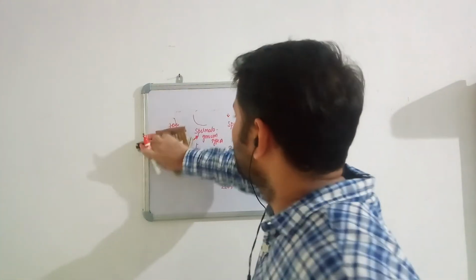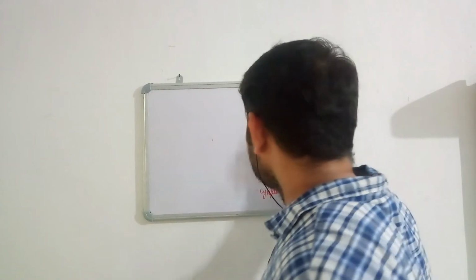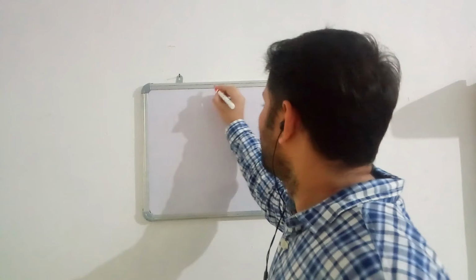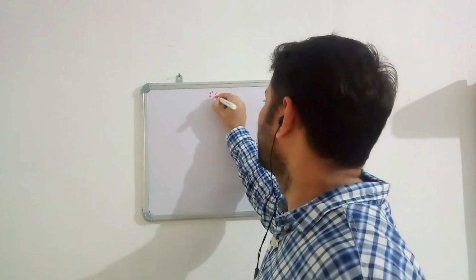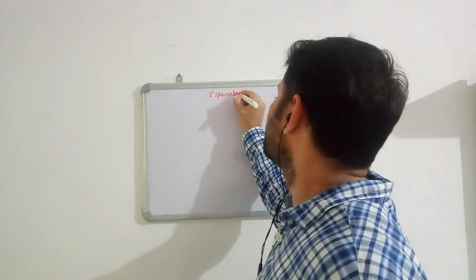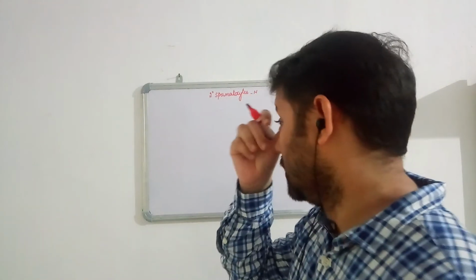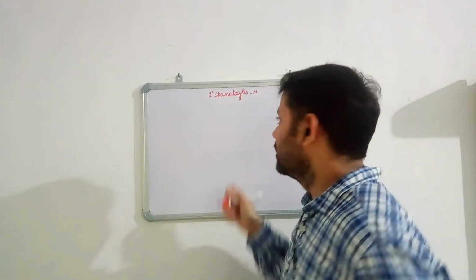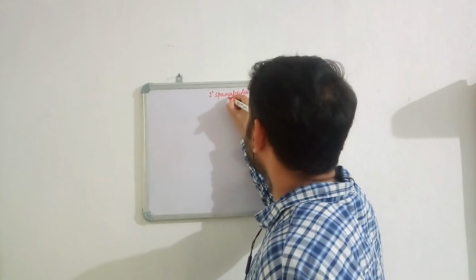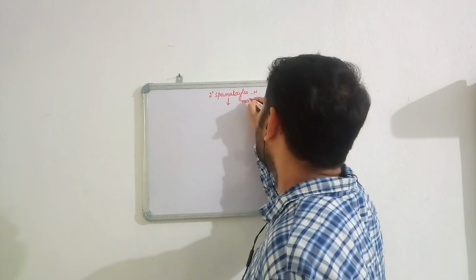Okay. So I'll just erase this portion here. Now we are at secondary spermatocytes. And how many secondary spermatocytes do we have? 2. These secondary spermatocytes are haploid, as we've already discussed. Now they will undergo meiotic division 2, which is meiosis 2.